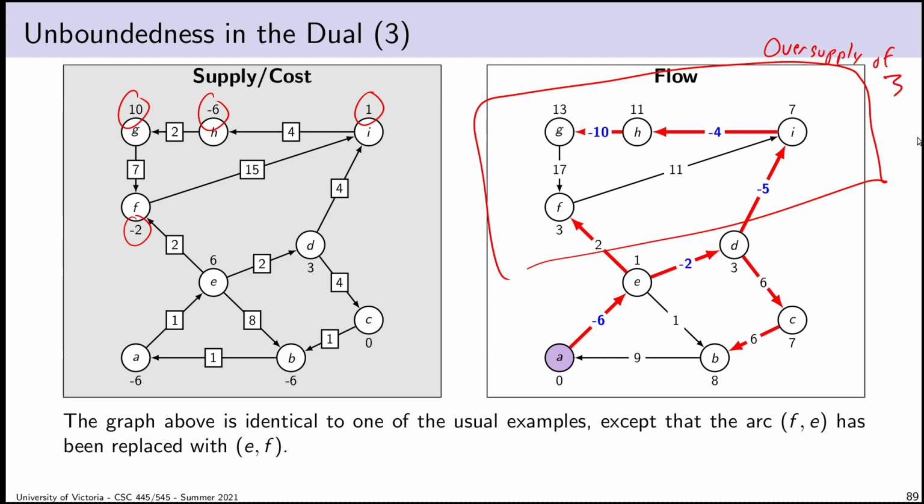And that means that I can assume that there is an undersupply of 3 down here. And if we just stare at the graph, we realize that there is no way of getting flow from up here down to the lower component. And therefore, we should expect the dual is going to be unbounded. There is going to be a need down here for 3 units of flow that will never come. And as a result, the price of flow down here will go to infinity and the dual will become unbounded.